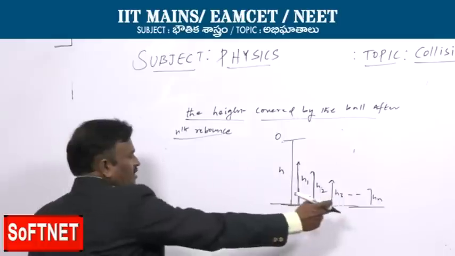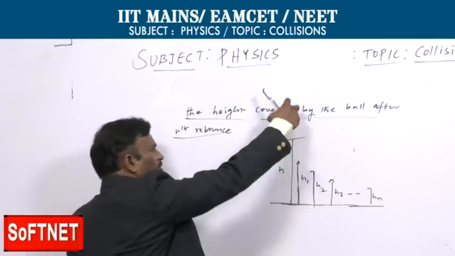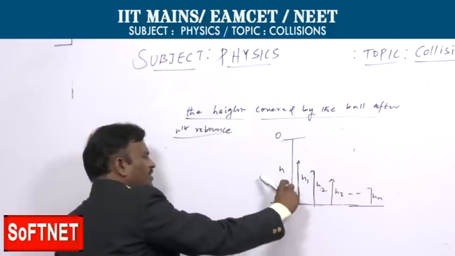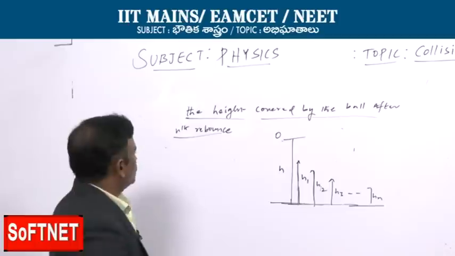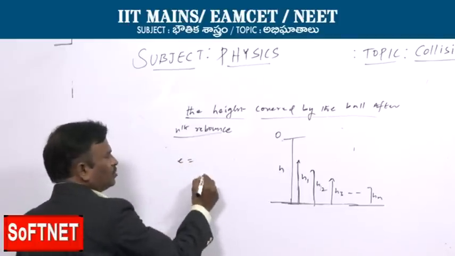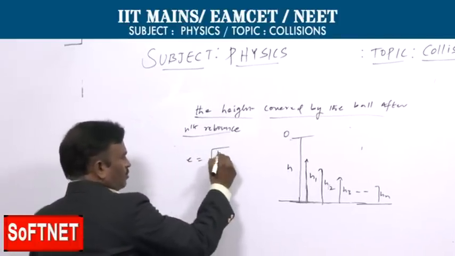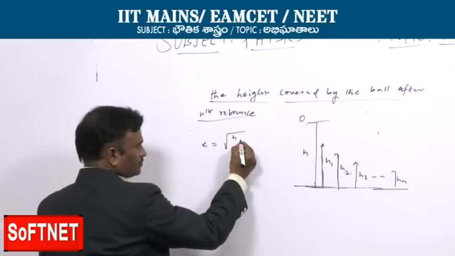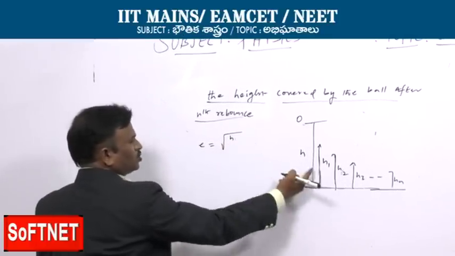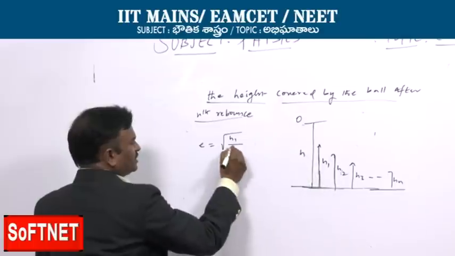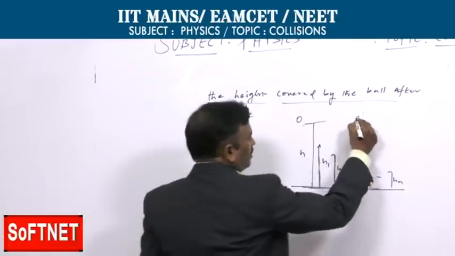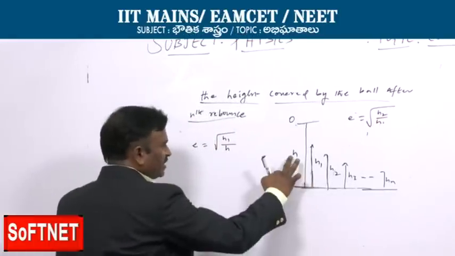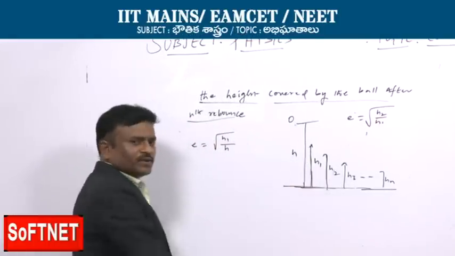So after the nth rebound, how much height is covered, that we want to find out. Let us see, e is equal to root of h2 by h1 is the actual formula. But in this case, h1 is h and h2 is h1.